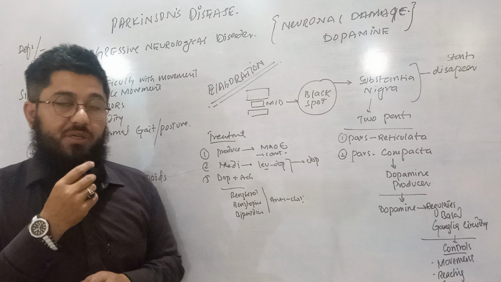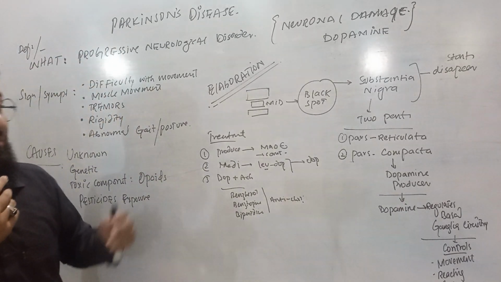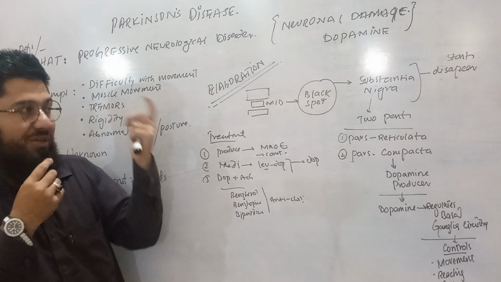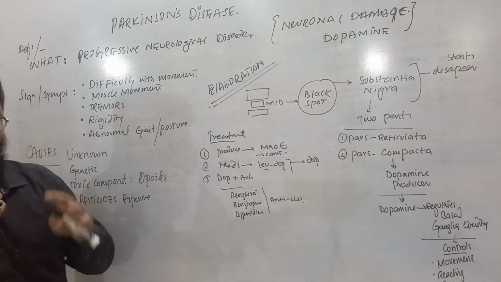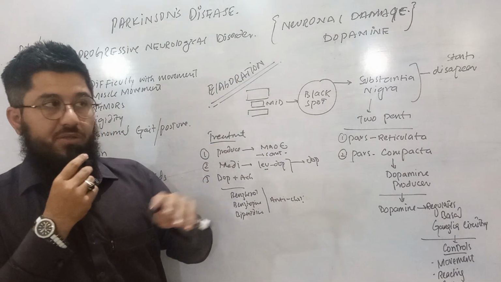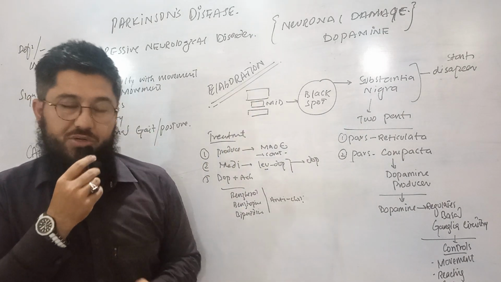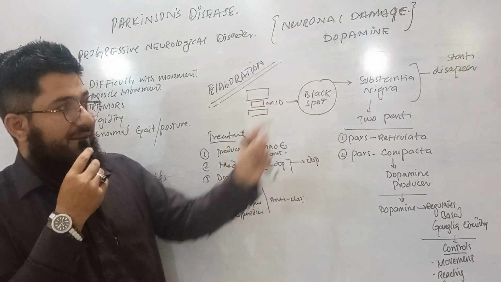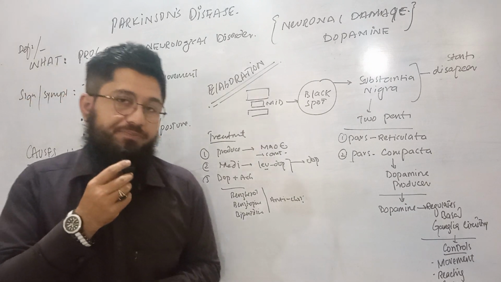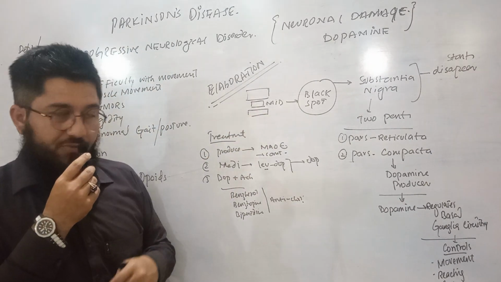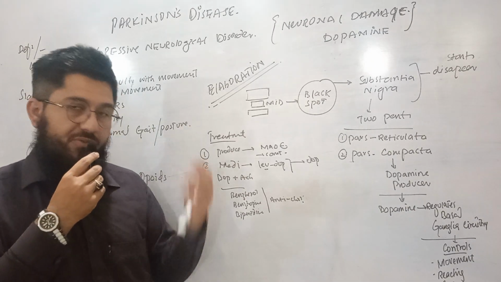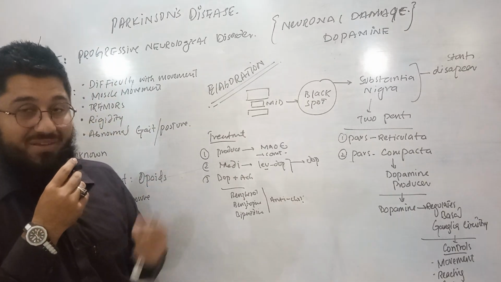Then we talk about the elaboration: the pathophysiology, what actually is the mechanism seen inside the brain. Normally, there are three portions of the brain: forebrain, midbrain, and hindbrain. In the midbrain, there is a black spot known as the substantia nigra. It is one of the basal ganglia. If you know about the basal ganglia, it's okay. If not, you have to visit our other lectures to learn about them.